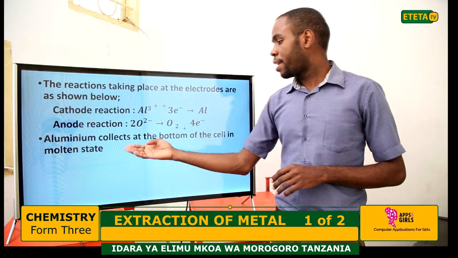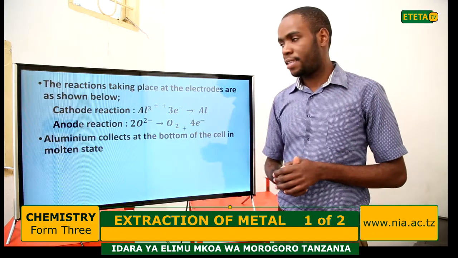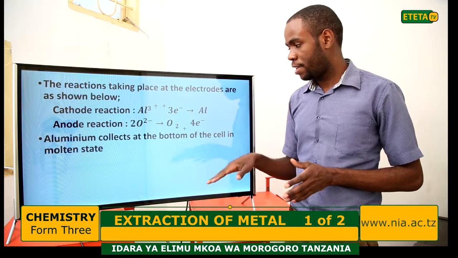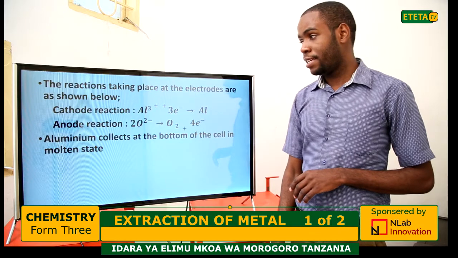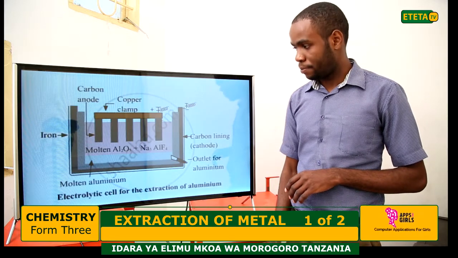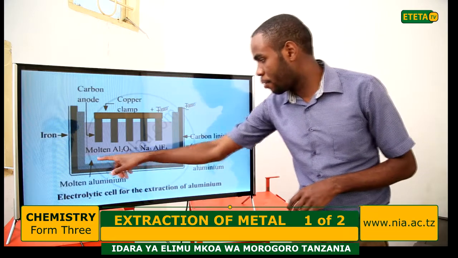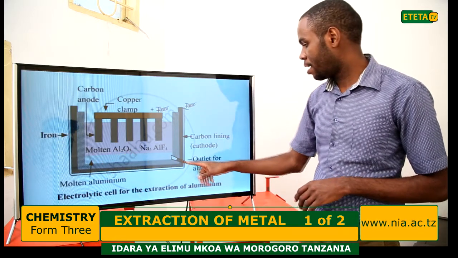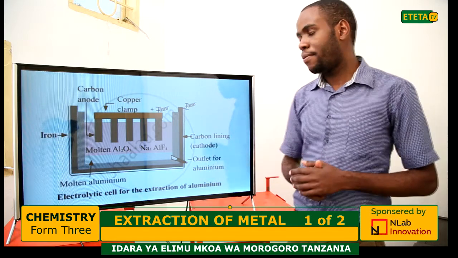Now, aluminium collects at the bottom of the cell in molten state. As you see here in the diagram, this one here is aluminium. Molten aluminium will be collected here. And this is the outlet for aluminium.